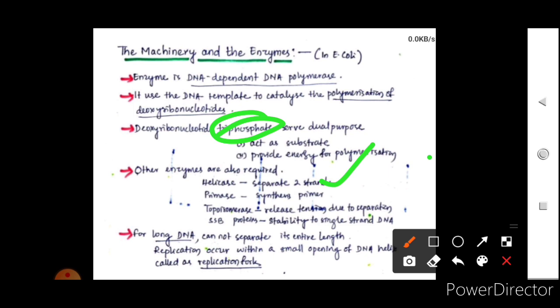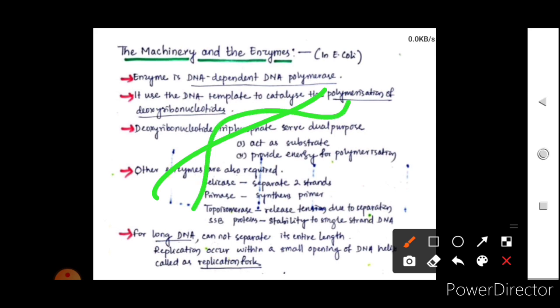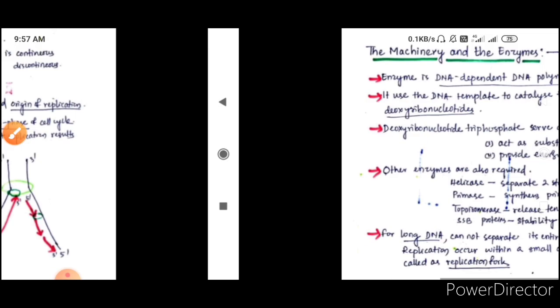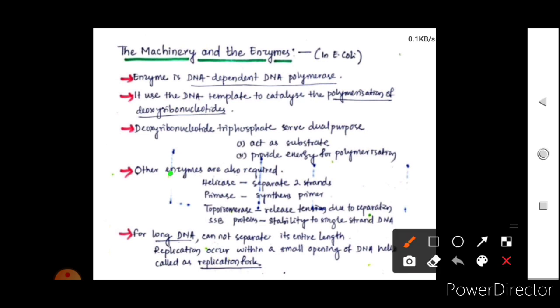So topoisomerase will release the tension and SSB proteins will help to stabilize the single strand DNA. SSB proteins are also known as single stranded binding proteins. So when the DNA gets separated from each other, see, this is the DNA. Now when it gets separated like this, these SSB proteins will bind and provide stability, and they are called single stranded binding proteins.